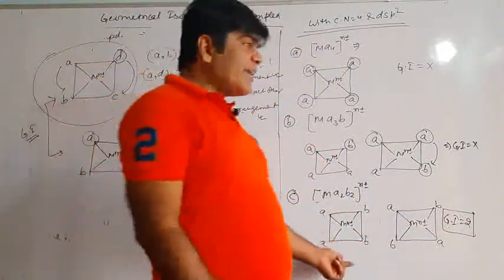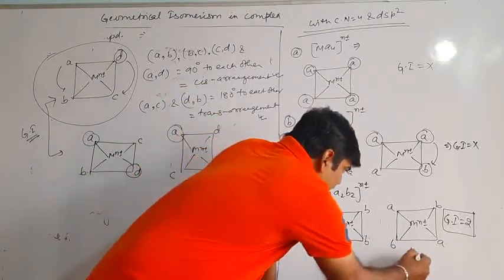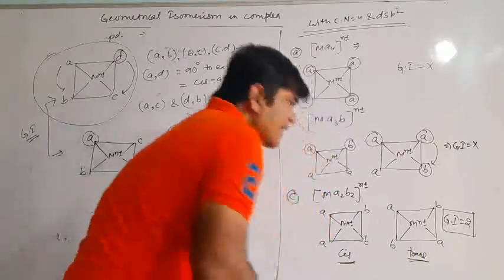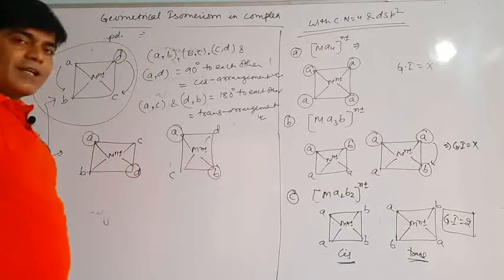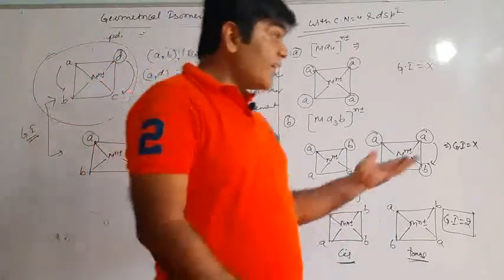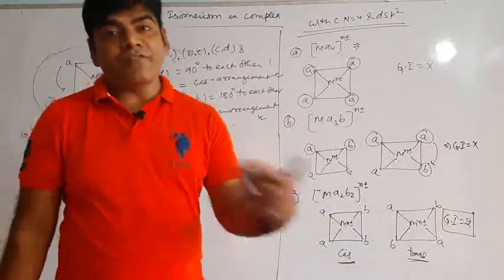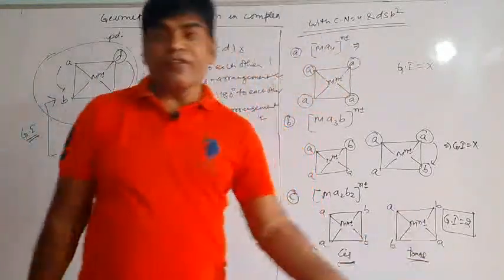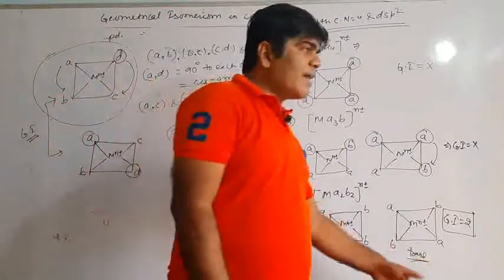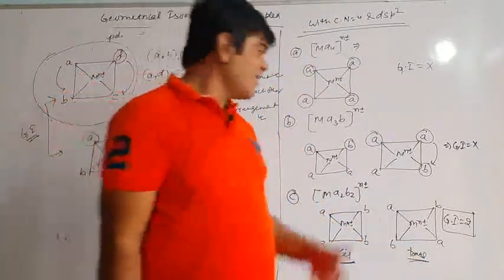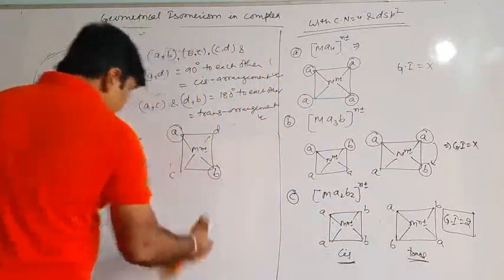So what does it mean? If it is written as cis, this will be trans. If it is cis, this will be trans. And cis and trans, as you know, is just an arrangement difference, and due to the different arrangement, that particular compound will be different. The cis form is different, the trans form is different. Cis form will have different physical properties, different color, different melting point, different reactivity; trans will have different color, different melting point, different reactivity, different solubility, etc. Alright, so this is about C.